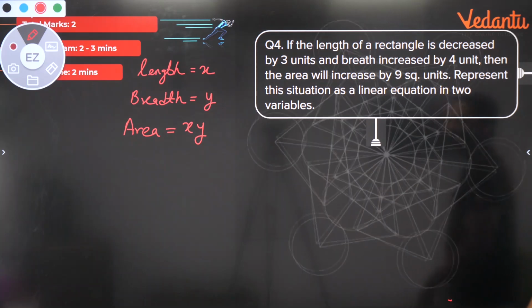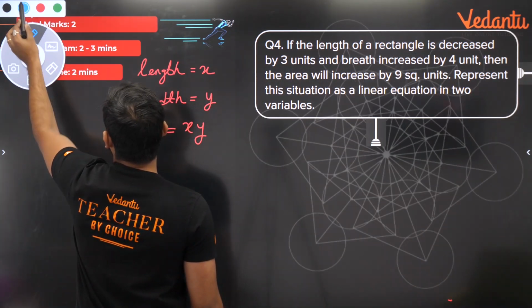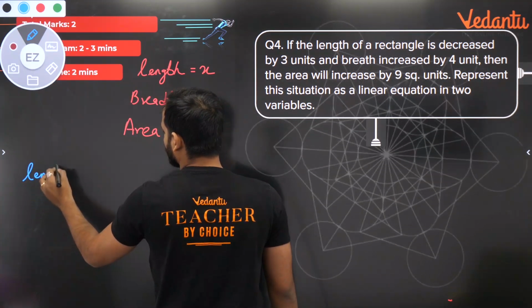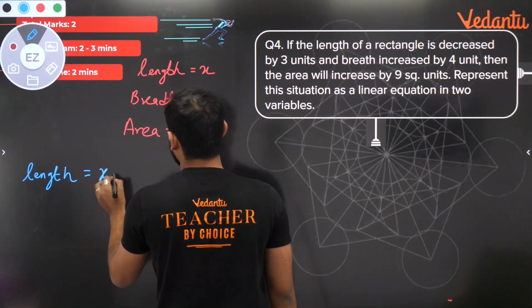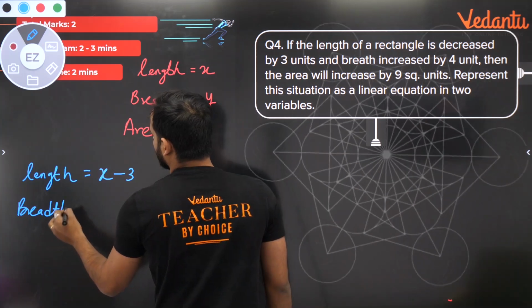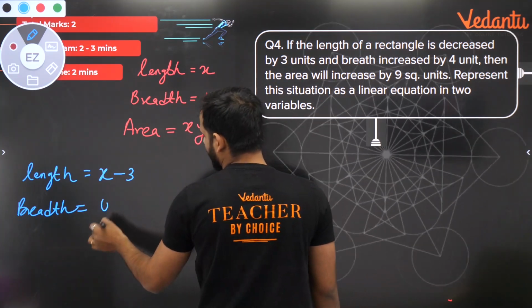Now they are saying that the length of the rectangle is decreased by 3 units, so let us say now the new part. The new length for me is x minus 3, and the breadth increases by 4 units, that means y plus 4.